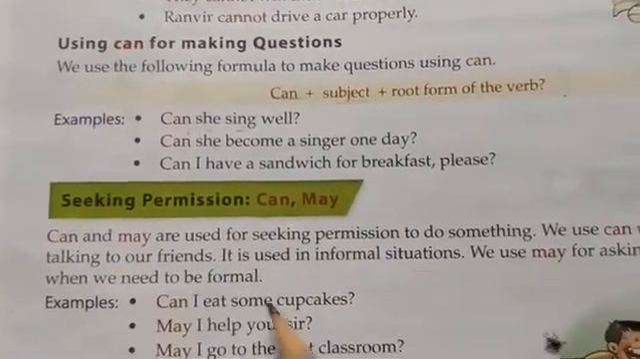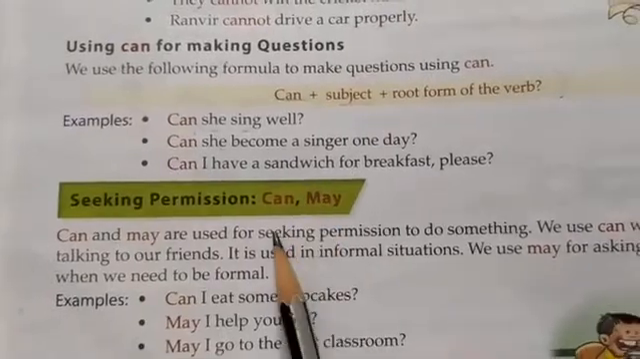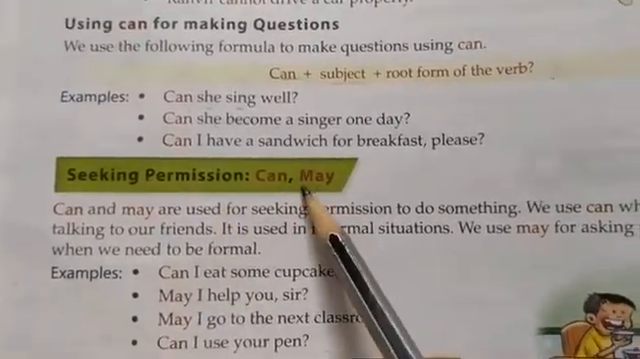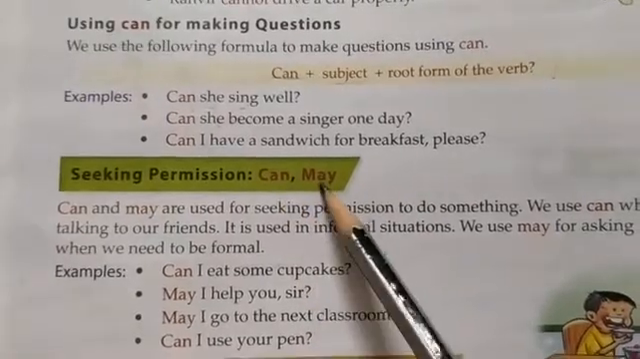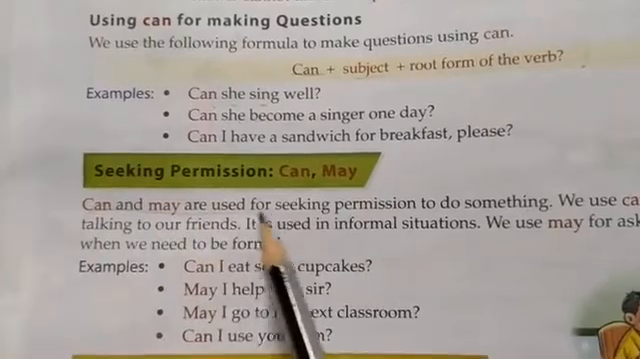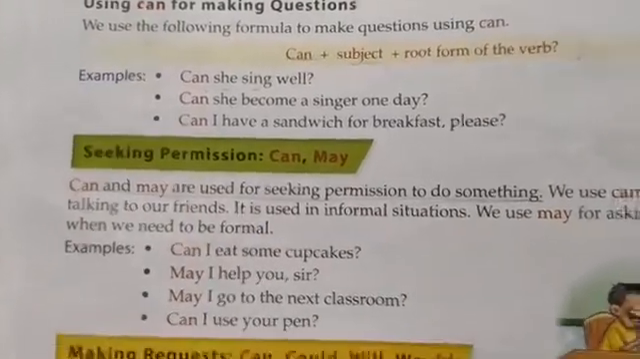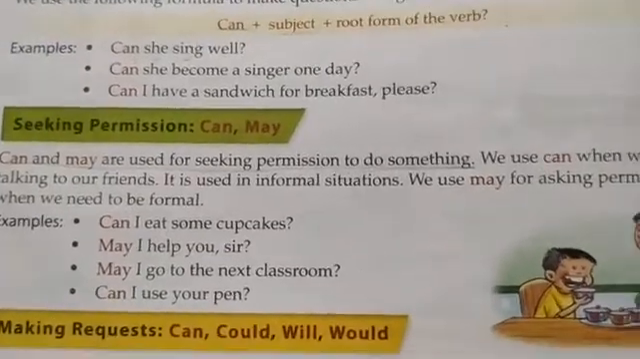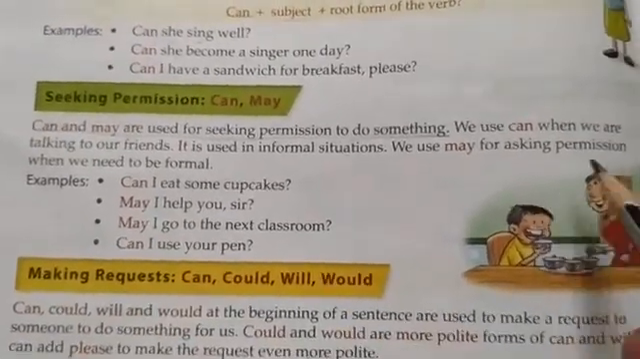Now we have, for the expressing of ability, now we use seeking permission. For seeking permission, what do we use? We use can and may. Can and may are used for seeking permission to do something. When we ask for something, we use either can or may for asking for permission.